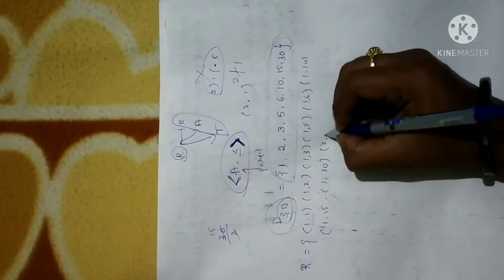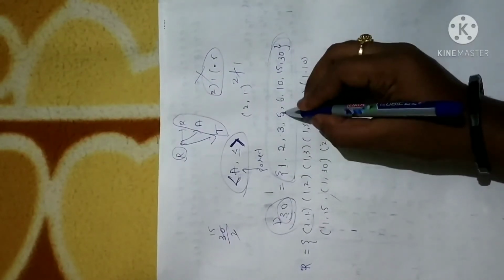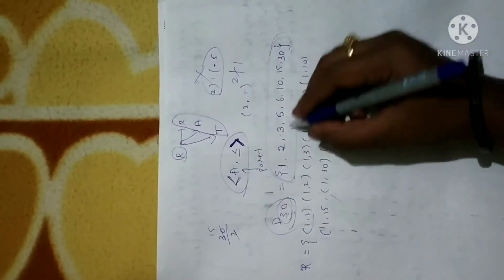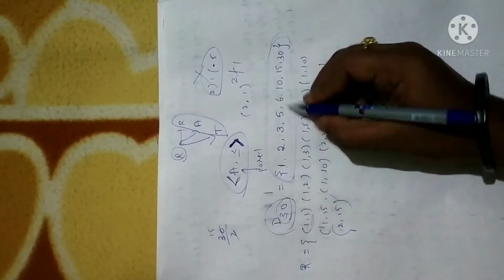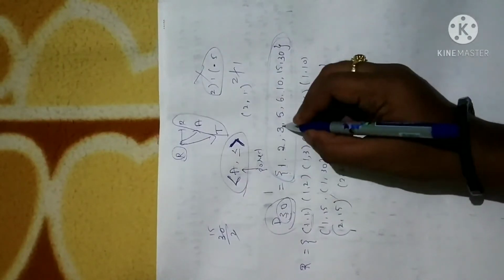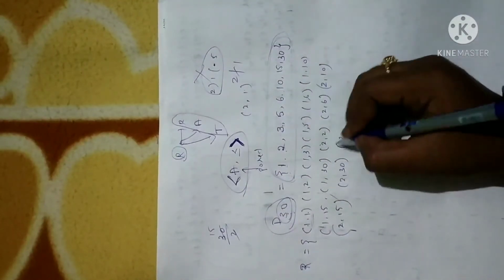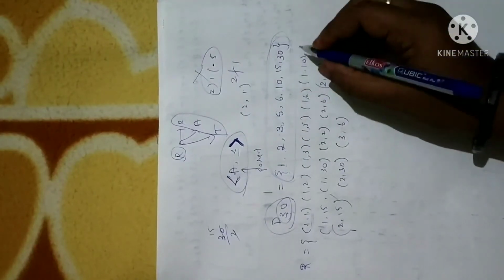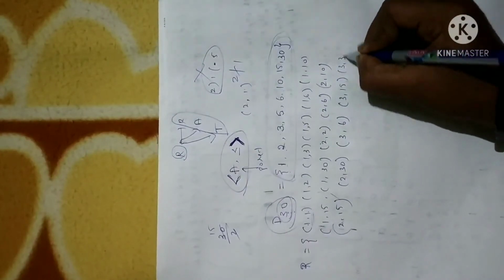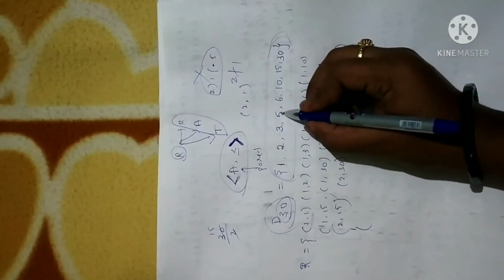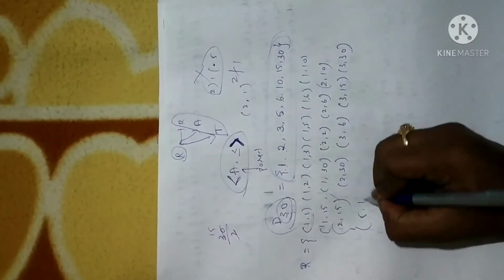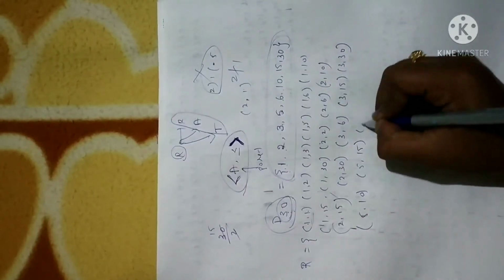But 2 divides itself, 2 2. 2 cannot divide 3. 2 cannot divide 5. But 2 can divide 6. Again 2 can divide 10. Again 2 can divide 15. Again 2 can divide 30. Clear? Again 3. 3 cannot divide 1 and 3 cannot divide 2. 3 cannot divide 5. But 3 divides 6. 3 cannot divide 10. 3 divides 15. And 3 divides 30 also. Now coming to the next element 5. 5 cannot divide 3, cannot divide 2, cannot divide 1, cannot divide 6. But 5 divides 10. And 5 divides 15. 5 divides 30.